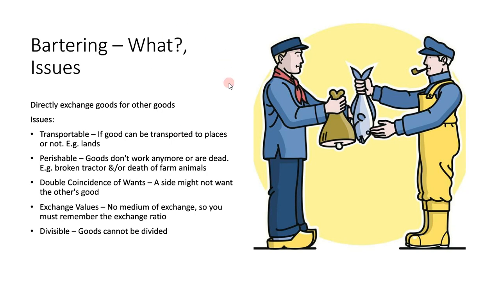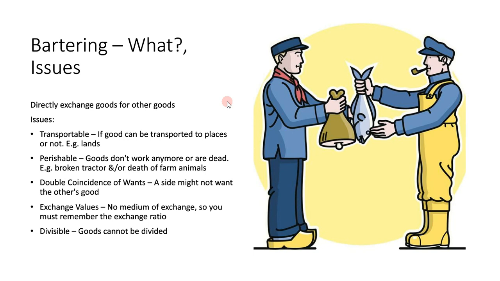Next, we're going to look at bartering and what the issues are. Bartering is simply defined as directly exchanging goods for other goods. You can see in this example on the right, a man with a leg of meat is exchanging his meat for a fish from another man. You're assuming this guy's a butcher and this guy's a sailor or a fisherman. They're exchanging the goods, and that is bartering. So there is no medium of exchange or anything in between. I'm going to cover that in the next slide. So this is directly exchanging goods for goods.